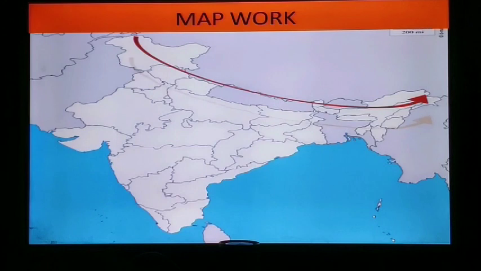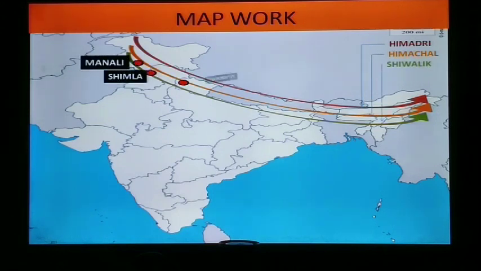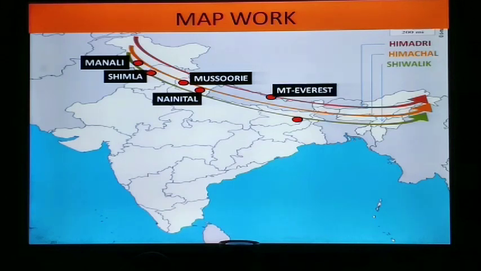See this map, the first line shows the Himadri, second line Himachal and the third line Shivalik range of Himalaya. These are the names of the hill stations: Manali, Shimla, Mussoorie, Nainital and Darjeeling. These locations are of hill stations and the other 2, the highest peaks of Himalaya, are Mount Everest located in Nepal and K2, the Mount Godwin Austen. This map will clear the idea how to locate all these things.